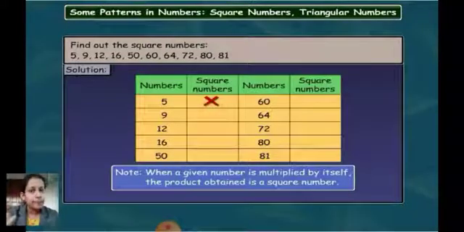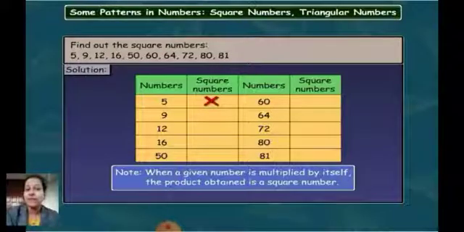2 multiplied by 2, 3 multiplied by 3, 4 multiplied by 4, 5 multiplied by 5: so 4, 9, then 4 multiplied by 4 is 16. Let's see further. Is 9 a square number? Yes, because I have just told you that 3 multiplied by 3 is 9. Therefore, 9 is a square number. Is 12 a square number? No. After 9, when we multiply 4 multiplied by 4, we get the answer 16.